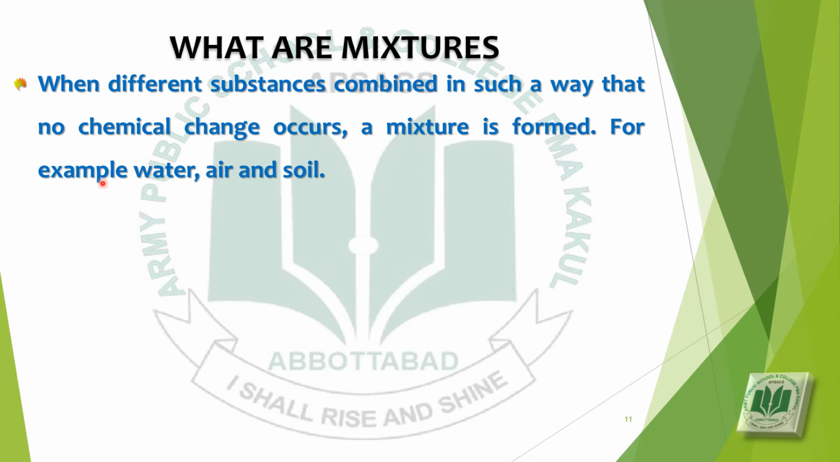For example, water, air and soil are mixtures. Water is the mixture of hydrogen and oxygen and microorganisms. If it is seawater or pond water, it also contains many other organisms. Air is a mixture of several gases, hydrogen, oxygen, nitrogen and carbon dioxide. And soil is the mixture of water and nutrients and many other organisms in it.